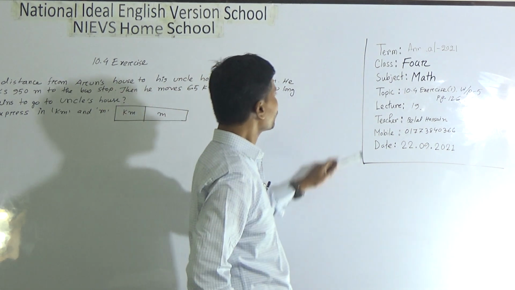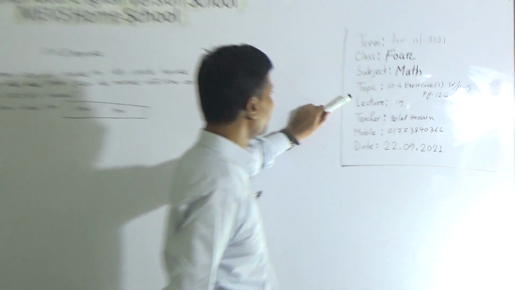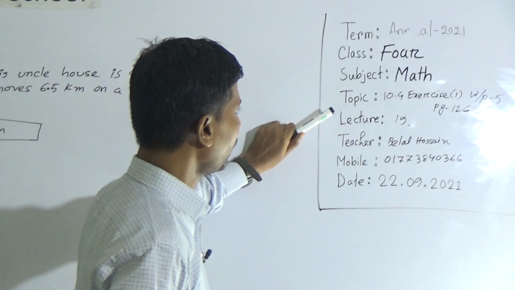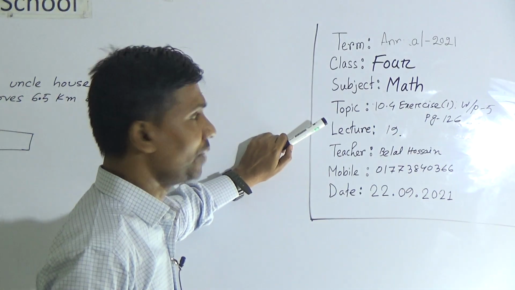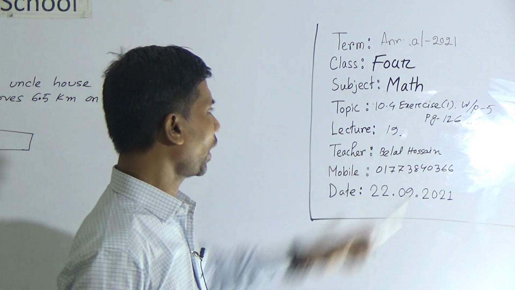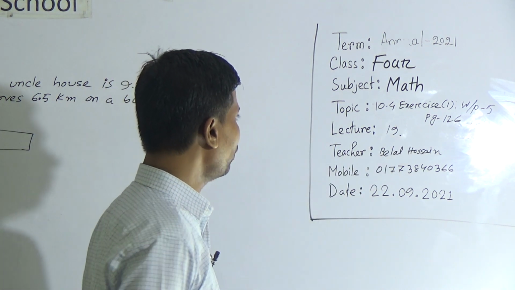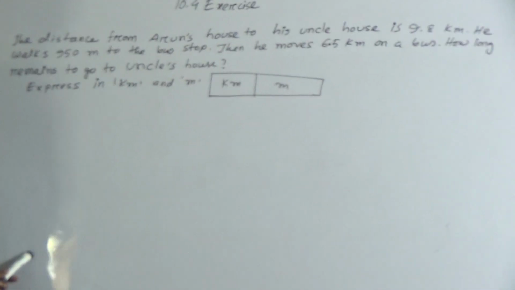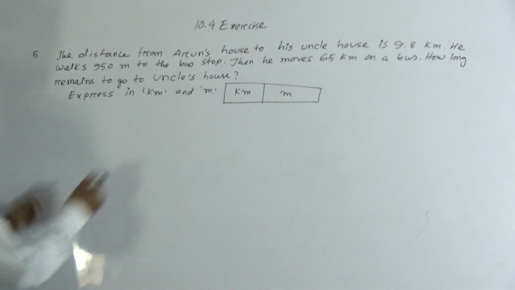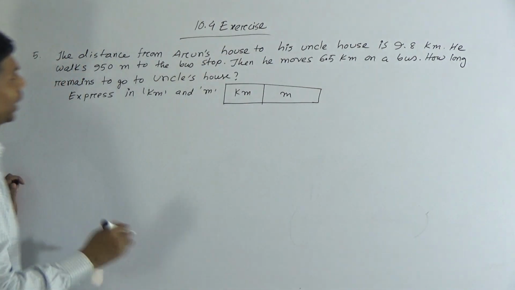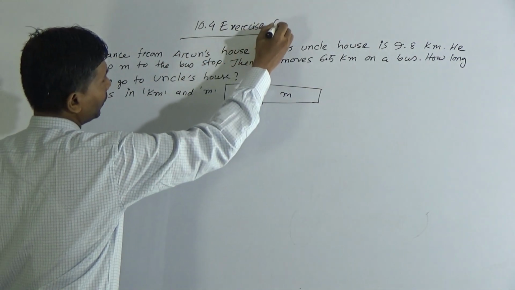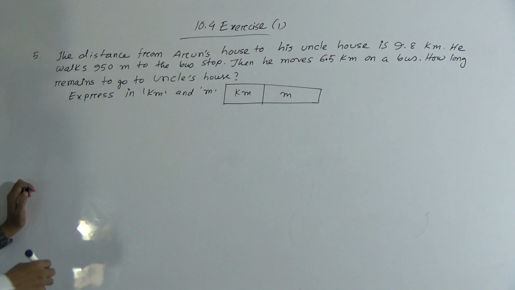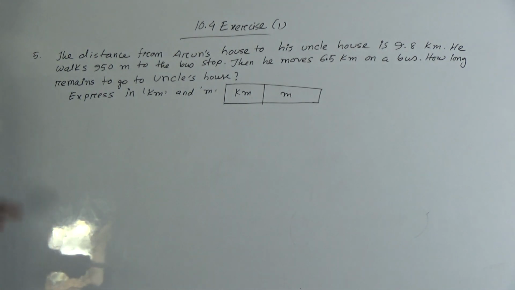Student, look. Today our topic is 10.4 Exercise 1 Word Problem, Question number 5, Page number 126, Lesson number 19. This is 10.4 exercise 1 from your book, page number 126. Okay, at first we read the questions.